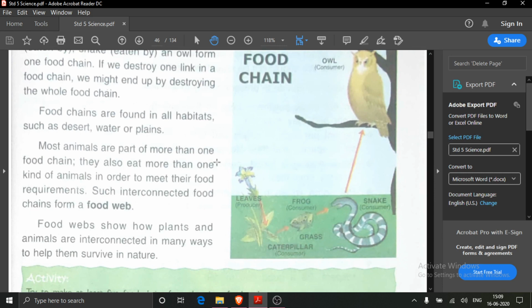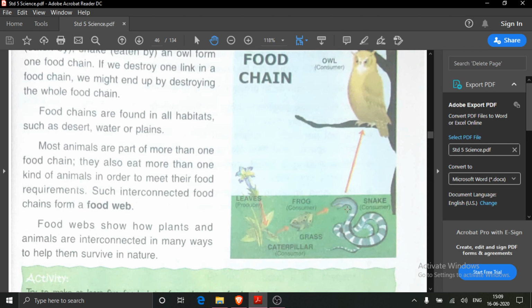Leaves, plants are always known as producers because they don't take help of others in making their food. They are capable of making their food on their own. But we human beings and animals are dependent on plants, whether directly or indirectly. Like here you see leaves are producers and we all are consumers. Leaves are eaten by caterpillar. Caterpillar are eaten by frogs.